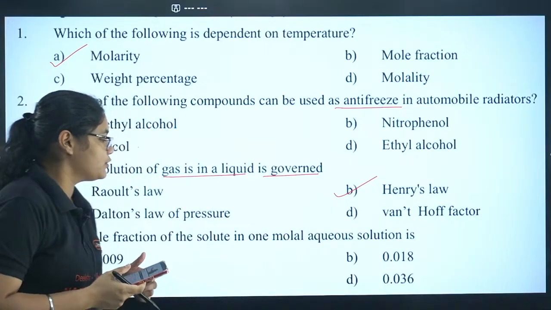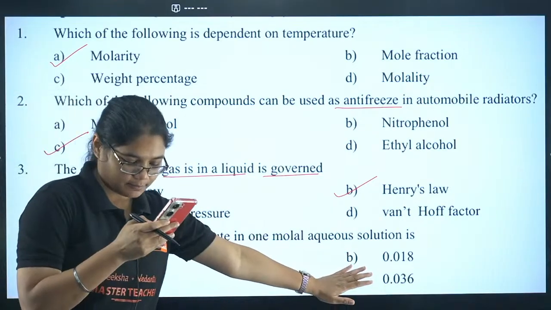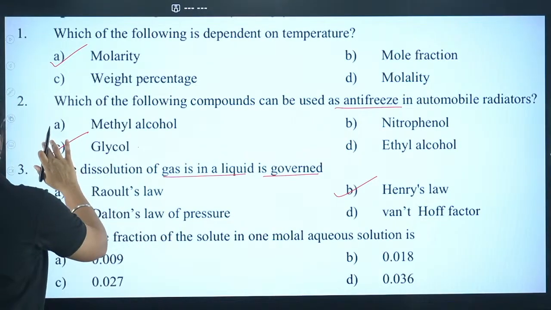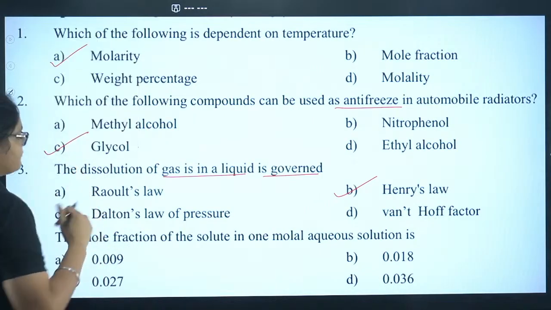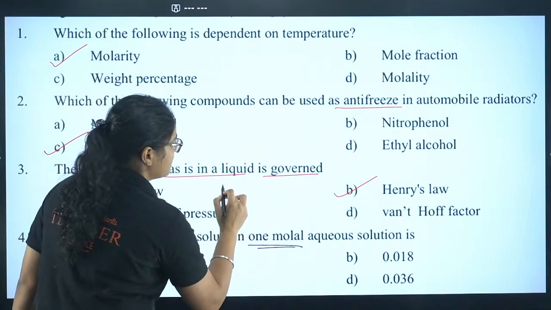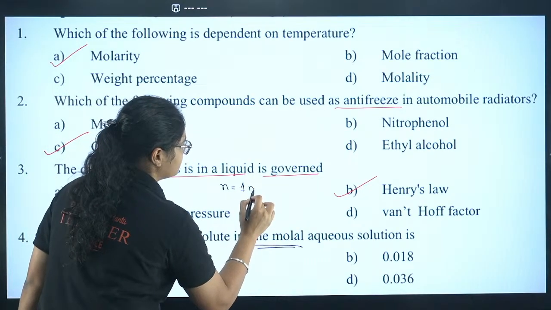The mole fraction of the solute. Yes, those who are saying option number B, that is absolutely correct. 4B is correct. So I'll just explain this question because it is slightly on the tougher side. So now if you see 1 molar solute, what do you mean by that? Number of moles of solute is 1 mole.